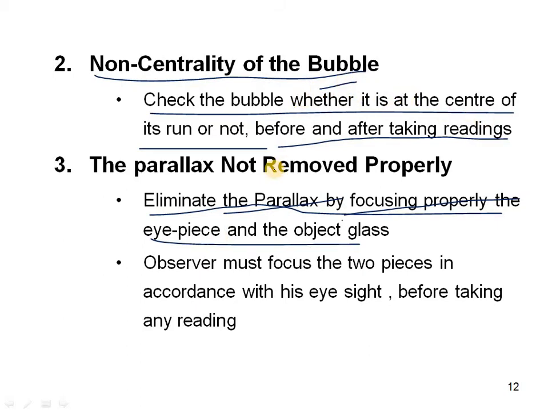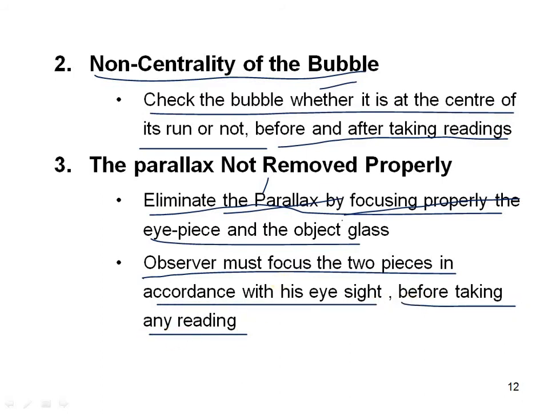The observer must focus the eyepiece in accordance with his eyesight before taking any reading. So before taking the reading, we have to check with a white paper held above the object glass, so that the lens is in the correct position. We have to check it before taking any readings.